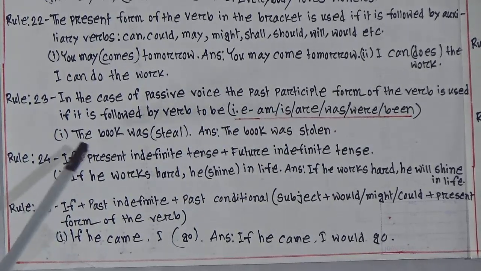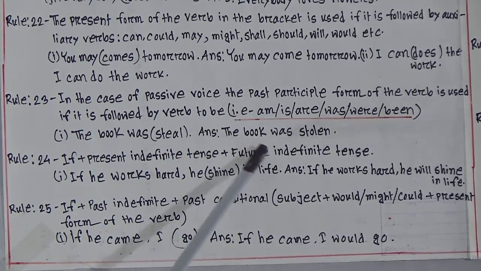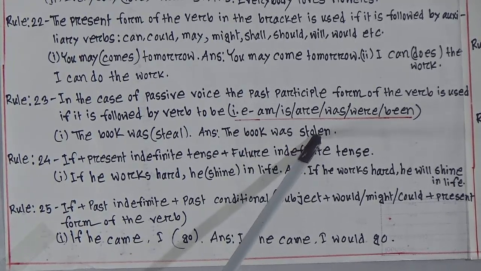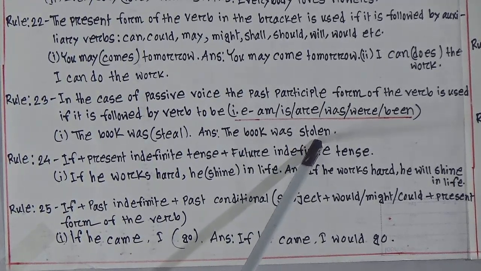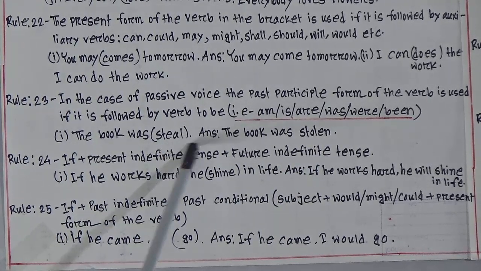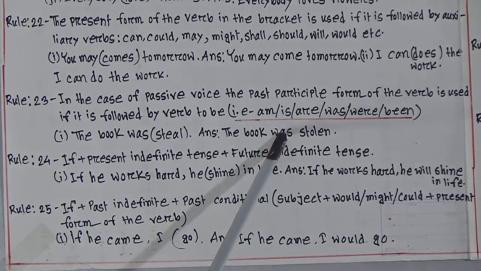Example: the book was (steal). Look at the correct example: the book was stolen. That means after "was" comes the past participle form of the verb. Steal is the base verb, that means steal, stole, stolen. Here stolen has been used. So the book was stolen.